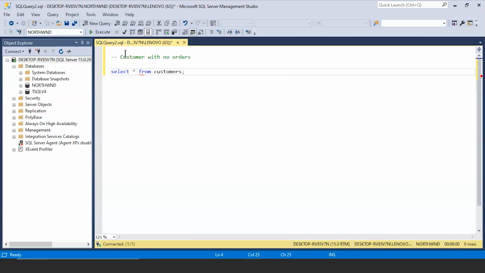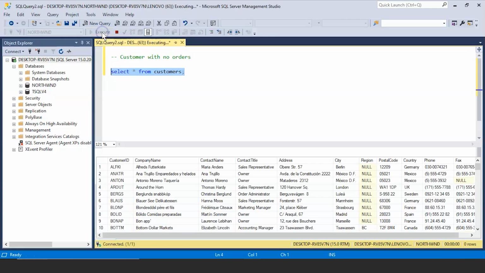customers and orders. So first I'm checking all the columns and the rows present in the customers table. I'll execute using this button, or you can hit F5 as well. Okay, you can see here there are total 91 customers.